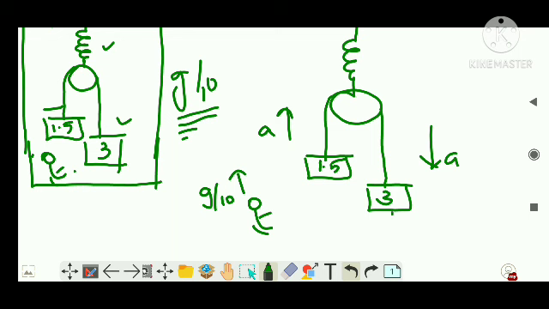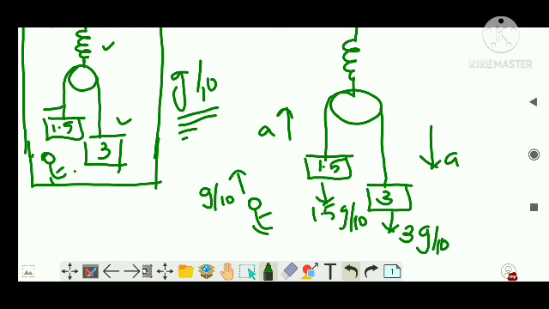Clear? Right. So what we said is that both will be having ma, or I can say a pseudo force will be applied. So what is the acceleration here? Acceleration is g by 10 now. So here I will write the pseudo force will be 3m, that is 3 kilogram, that is m, into a, that is g by 10, right? And here also it will be 1.5 g by 10 force.